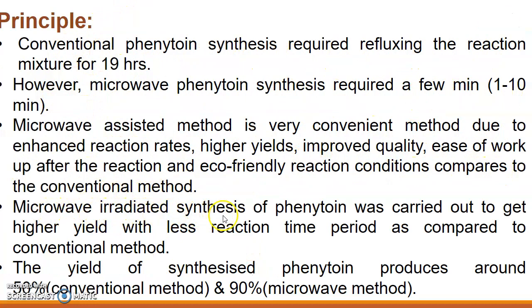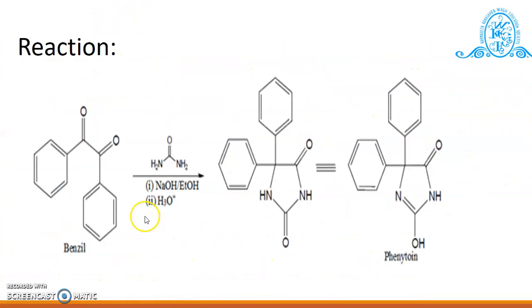Microwave irradiated synthesis of phenytoin was carried out to get higher yield with less reaction time as compared to the conventional method. Around 50% yield is obtained by the conventional method and 90% by the microwave method.